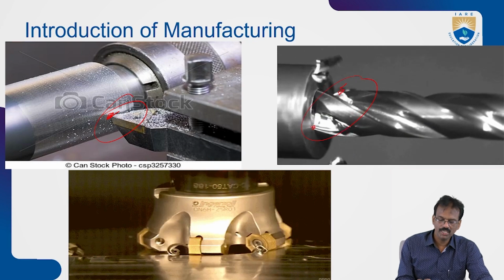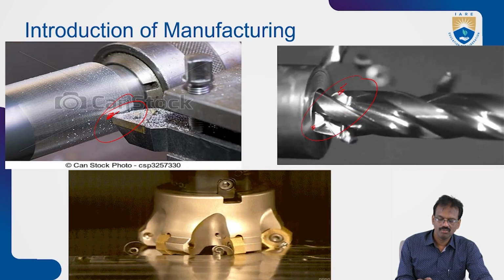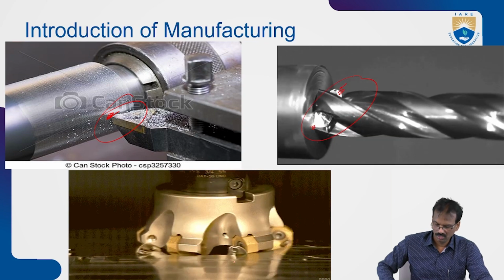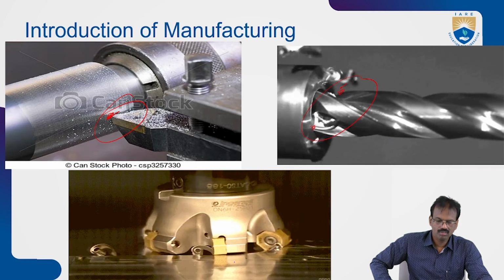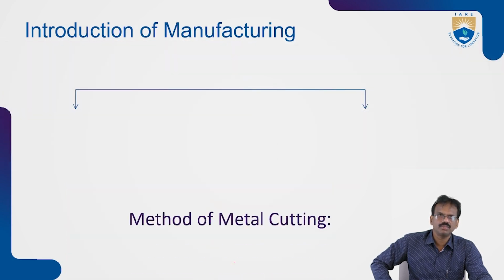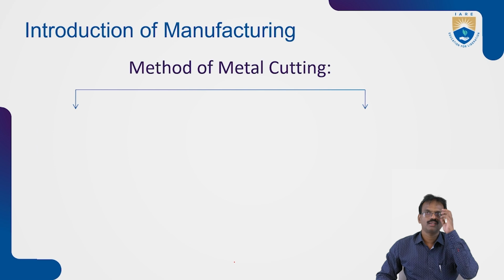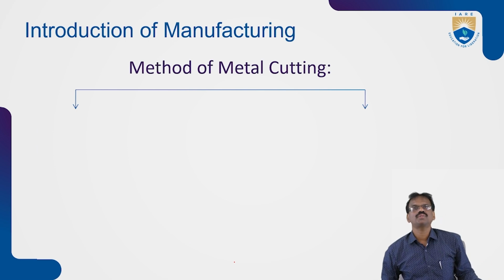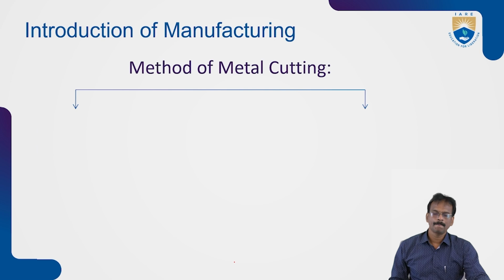By multi-point cutting, we can remove material from the workpiece. So this is a brief description of the cutting tools. Next, we will see cutting processes, the methods of metal cutting.